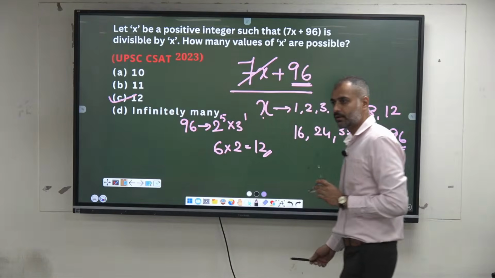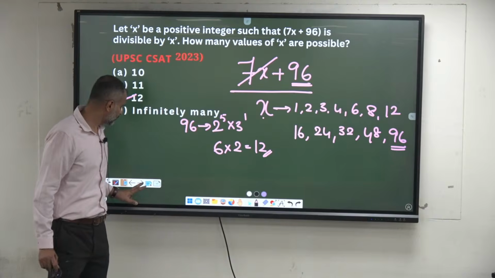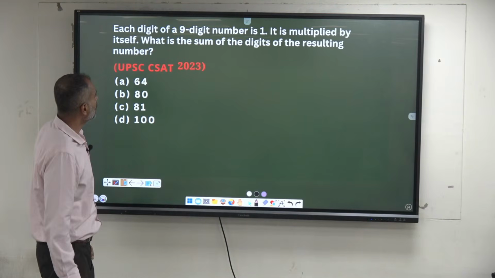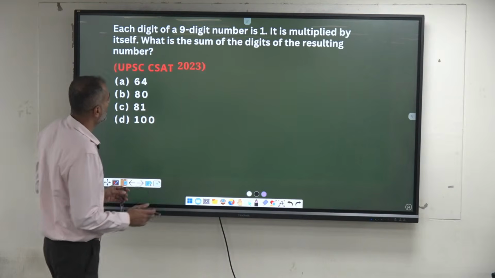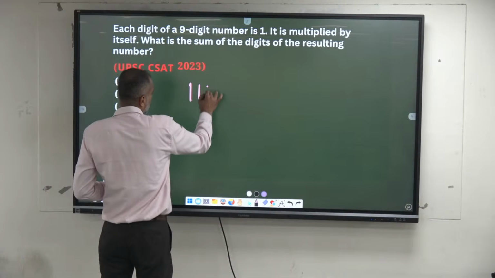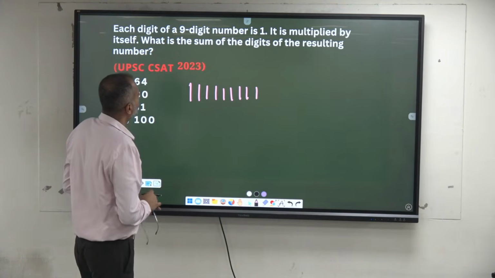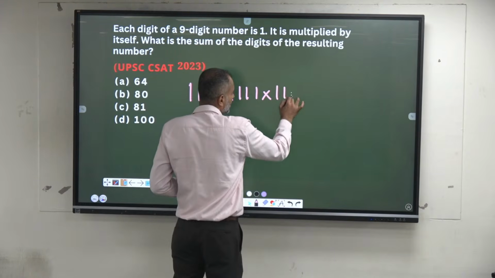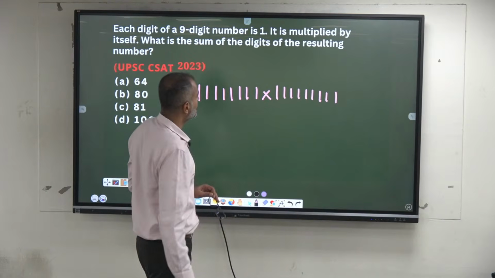Shall I move this, sir? Each digit of a 9-digit number is 1. How many ones are there? 9 ones. It is multiplied by itself. What is the sum of the digits of this resulting number?